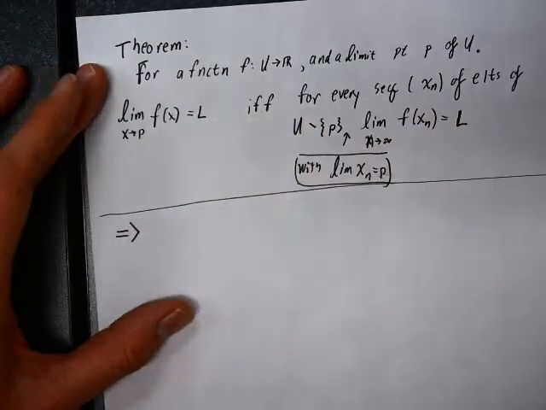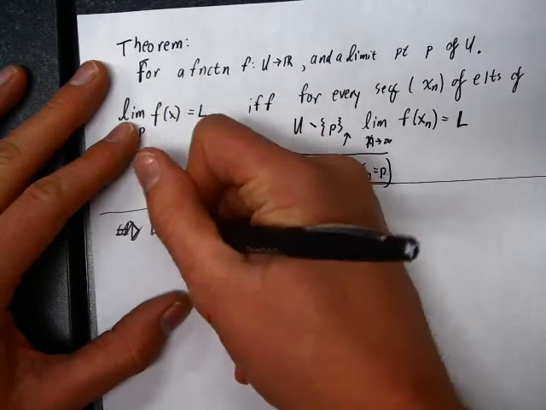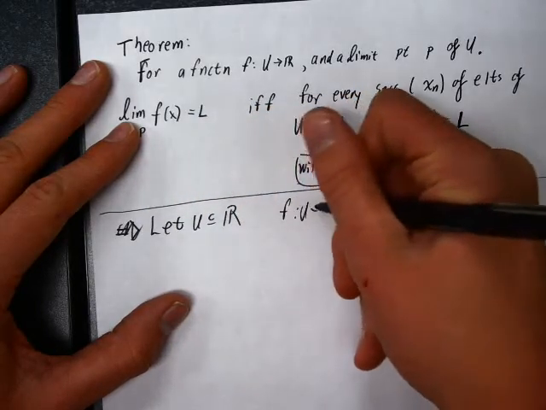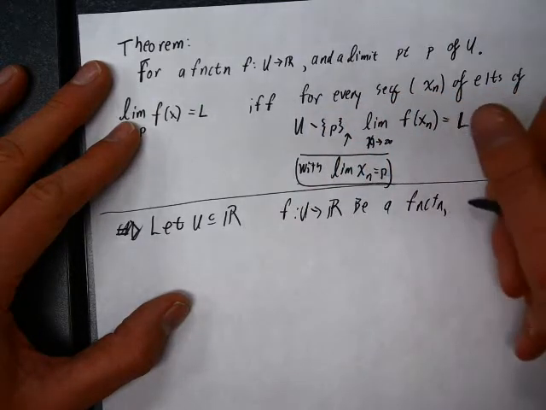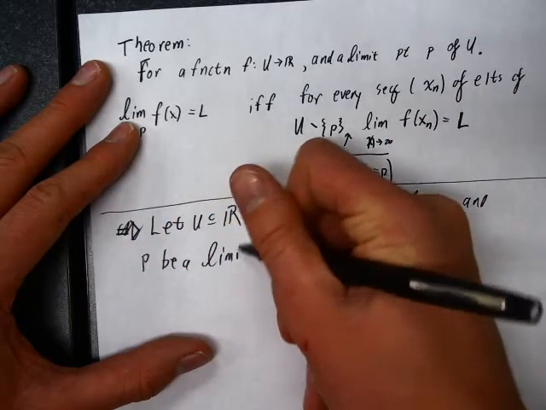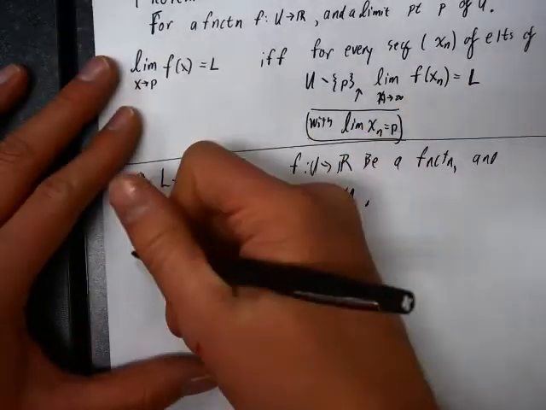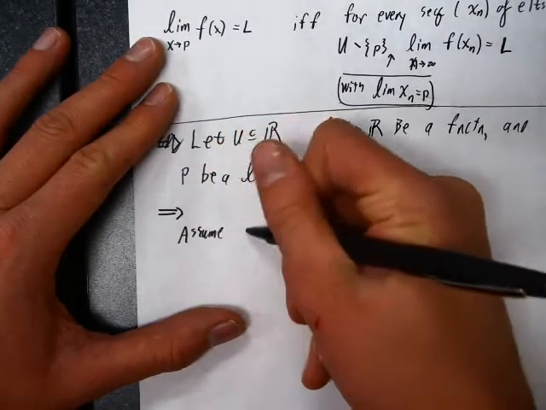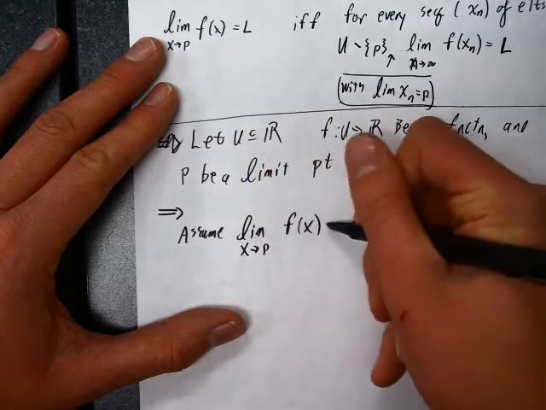So there are going to be two different directions to prove. So let's start by, well, I guess we better let u be a subset of R, f from u to R be a function, and p be a limit point of u. In the forward direction, we also get to assume that the limit as x approaches p of f of x is equal to L.